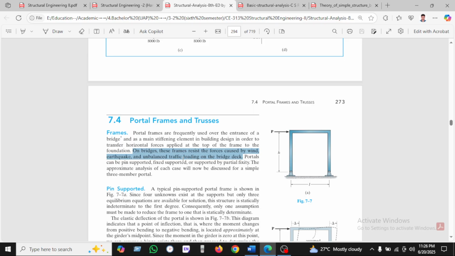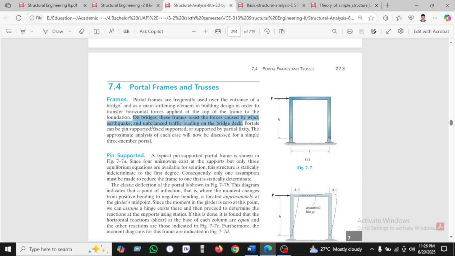This is the book of Hibbeler taken here. Portal frames are frequently used over the entire bridge as the main stiffening element of the building in order to transfer horizontal force, and to carry wind and earthquake loads and unbalanced traffic load on the bridge deck.